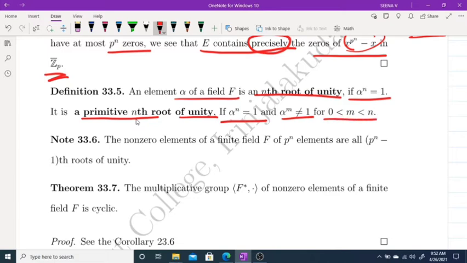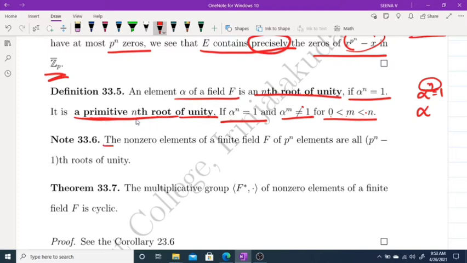Okay, then we call it the primitive nth root of unity. So alpha raised to n is equal to 1 and n is the smallest positive integer such that alpha raised to n is equal to 1. That is, for 0 less than m strictly less than n, alpha raised to m is not equal to 1. In that case, we call alpha the primitive nth root of unity.